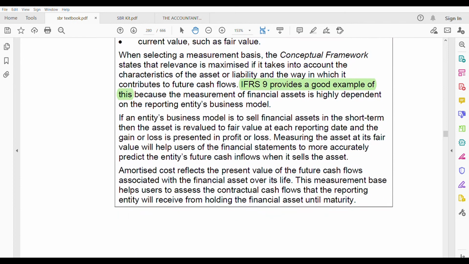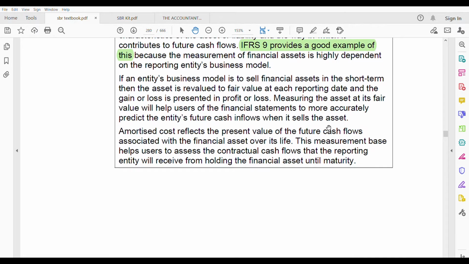Next, if an entity's business model is to sell the financial assets in the short term, then the asset is revalued to fair value. Then you cannot say, okay, use amortized cost. At each reporting date, the gain or loss is presented in profit or loss. Measuring the asset at its fair value will help the users of the financial statements to more accurately predict the entity's future cash inflows when it sells the assets, right?